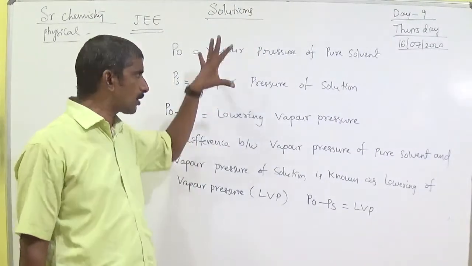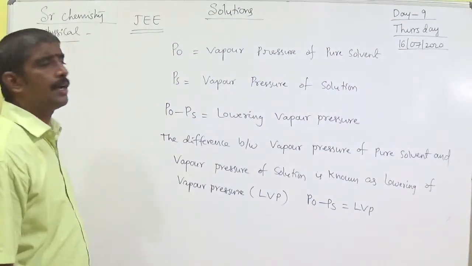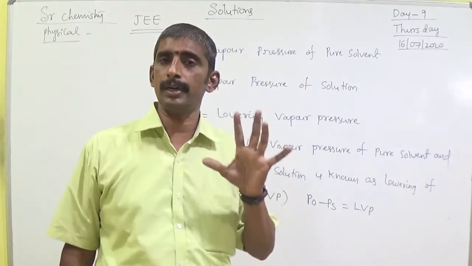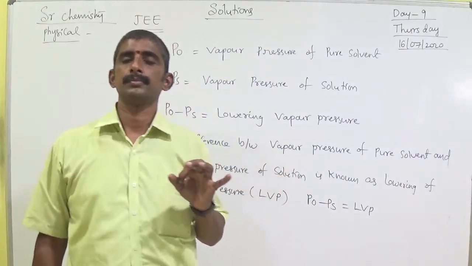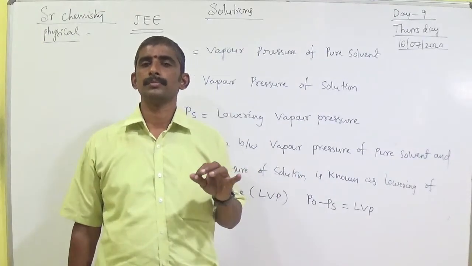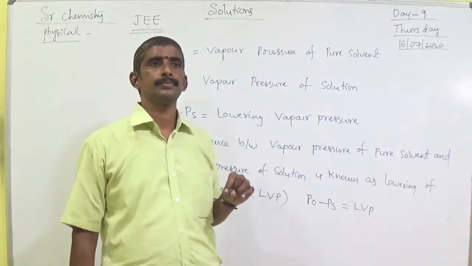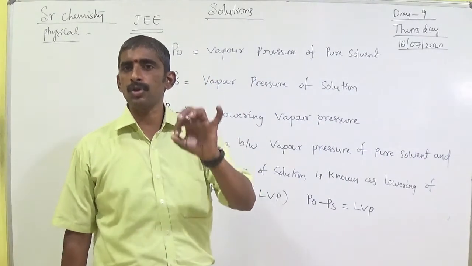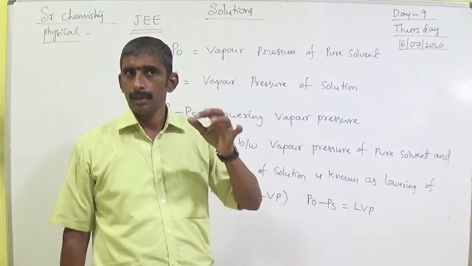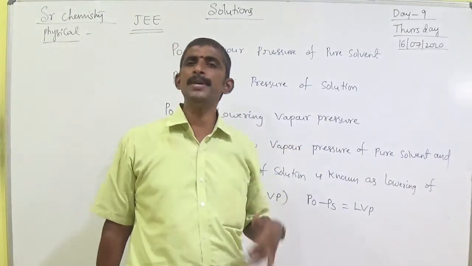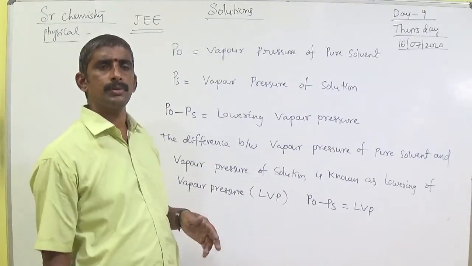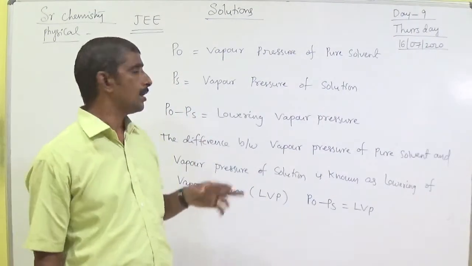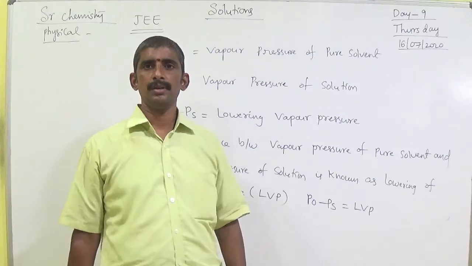Now I will explain. I will give one diagram. Anyway, remember all these points, very very important, don't forget please. Here, P naught means vapor pressure of the pure solvent. PS, or P also, some books mention P. PS or P, both are equal. PS means vapor pressure of the solution.